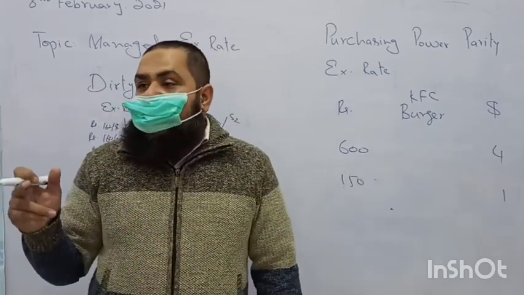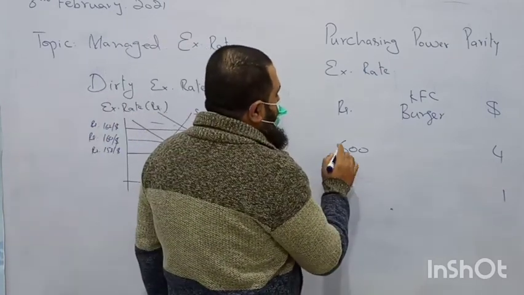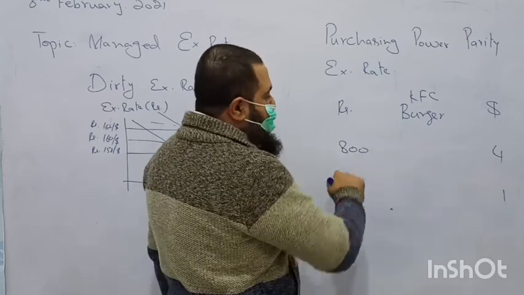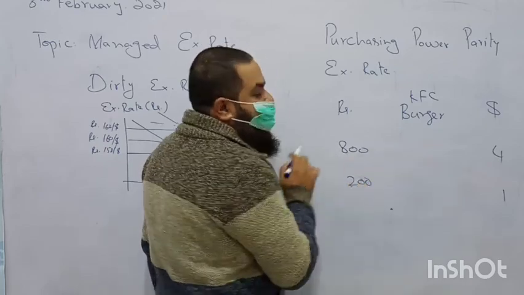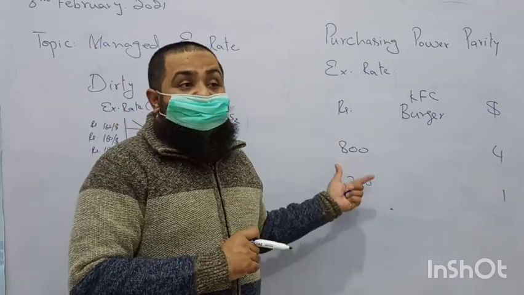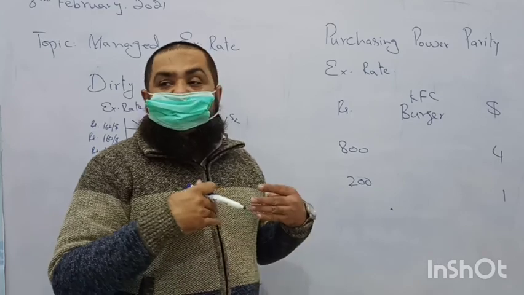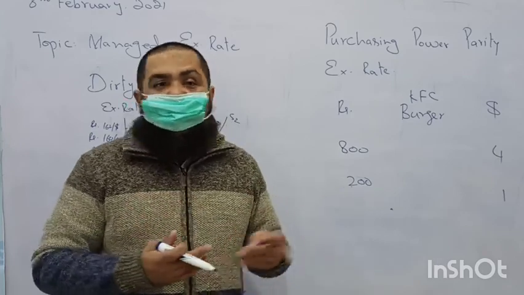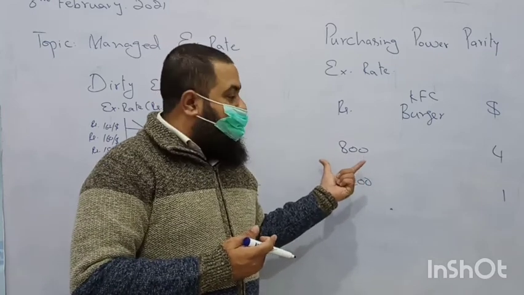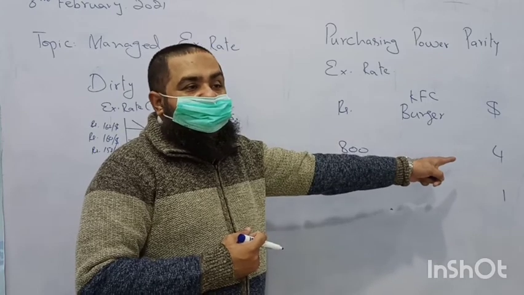Now suppose our prices increase further to 800. What happens now? The same dollar will be given for 200 rupees. Because of inflation, our exchange rate will be depreciating. Our currency is becoming further weaker. The same basket of goods requires more rupees to buy in the Pakistan economy, whereas its price hasn't changed in the US.